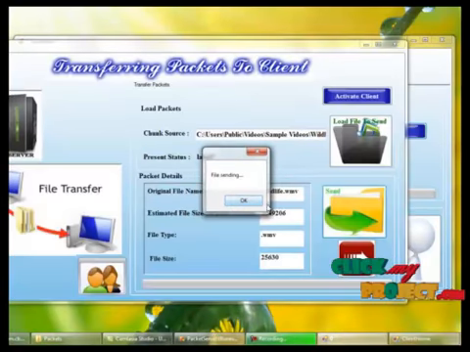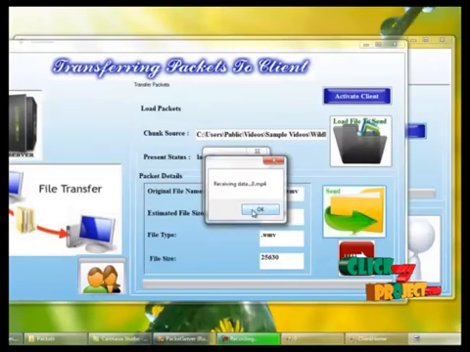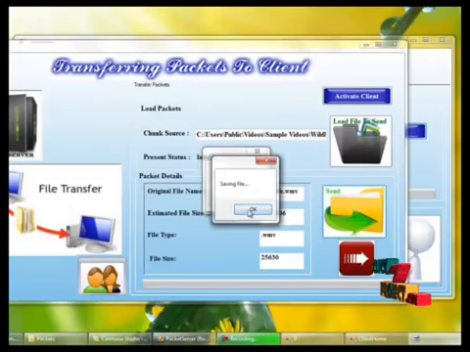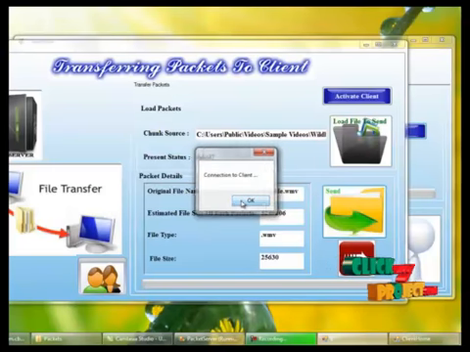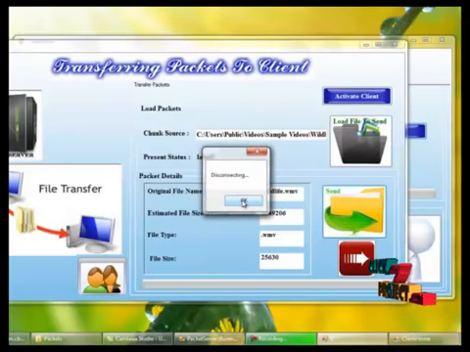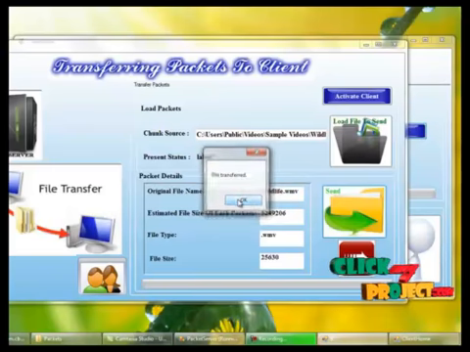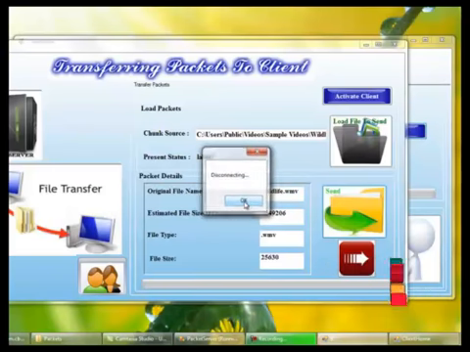Connection is starting and the file is sending and receiving data, disconnecting the server, saving the files, file transfer. And again this process will be the same for each split packet, that is 5 packets. File sending, disconnecting, and the file will be transferred.